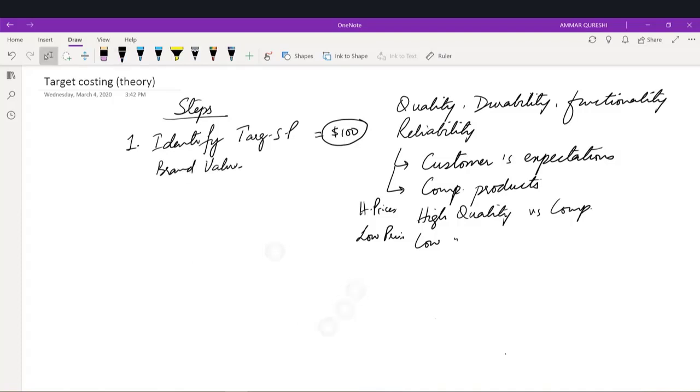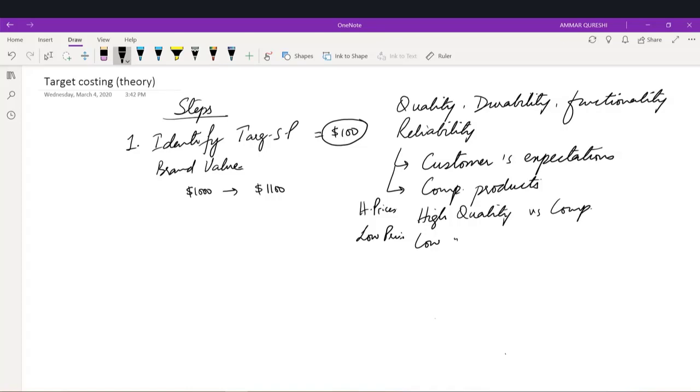Suppose we are thinking that we can sell our product at $1,000, but our competitor is selling a similar product at, for example, 1100. So the market perception is that our company is better than the competitor, right? If our company has been ranked as a better company, that means our product has a good brand value, right?